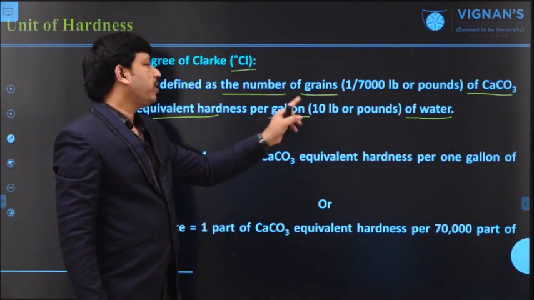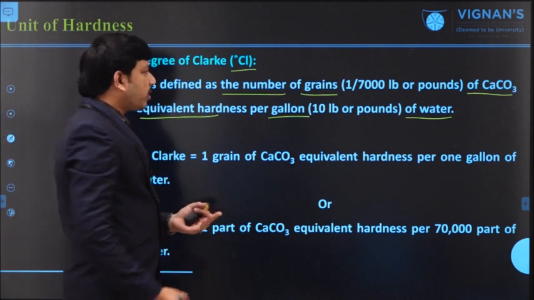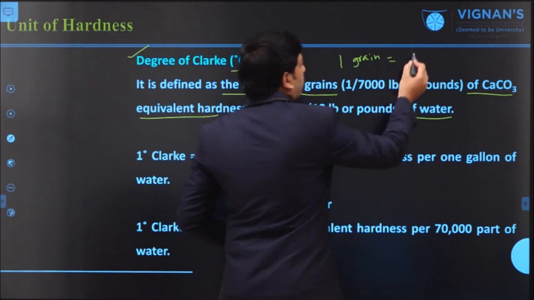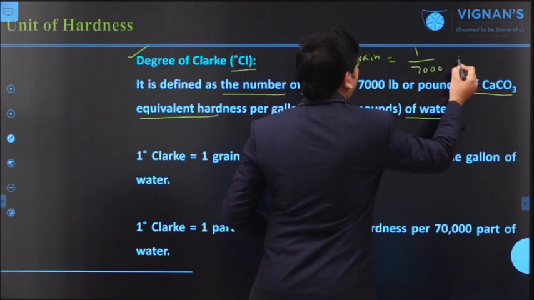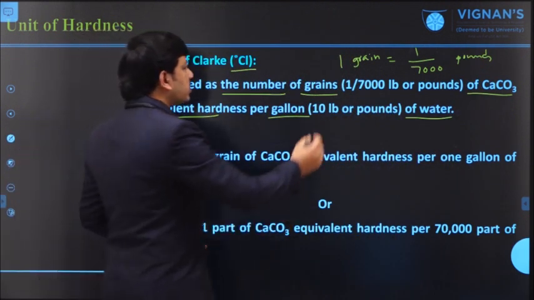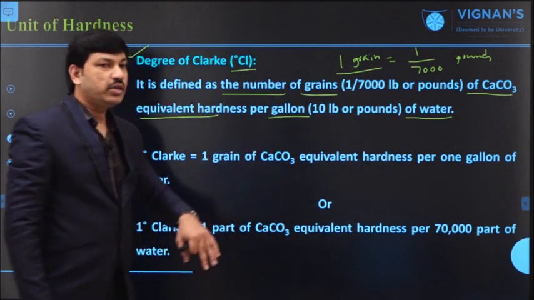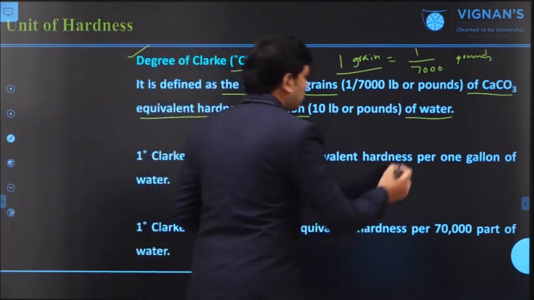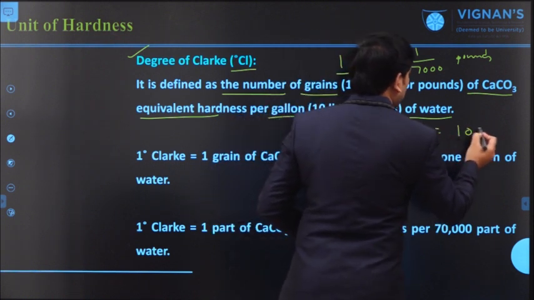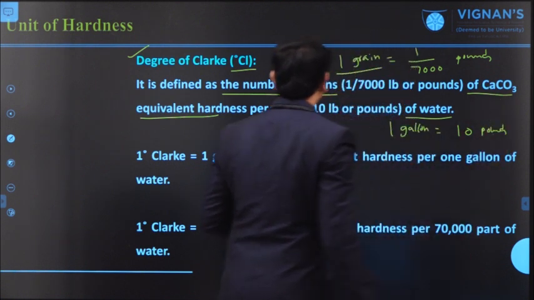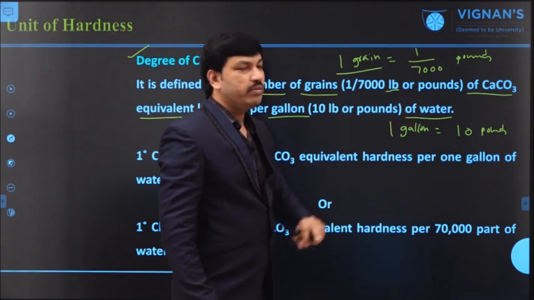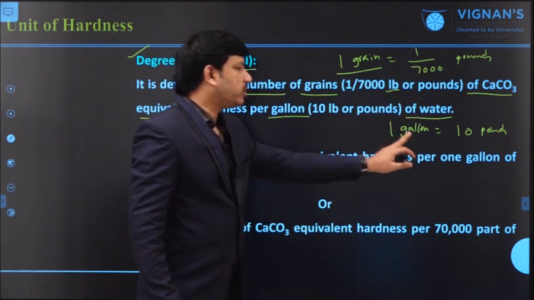In this case, we are depending on the number of grains. One grain is actually equal to 1 by 7,000 pounds. So this is one grain. Now, how many grains are present in 1 gallon of water? 1 gallon is equal to 10 pounds. Pounds can be represented by using the LB symbol like this. So 10 LB or 10 pounds is equal to 1 gallon.